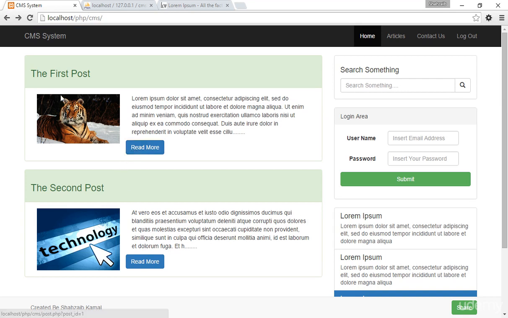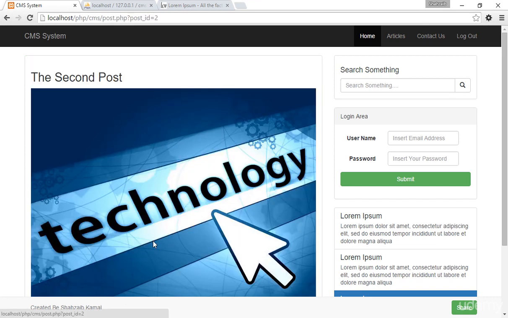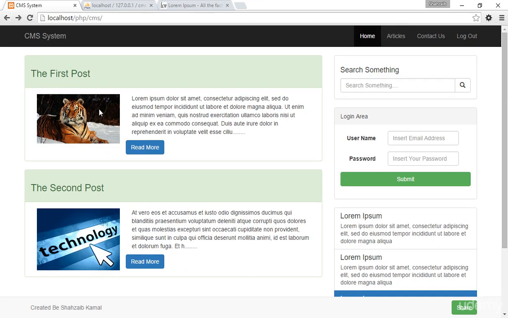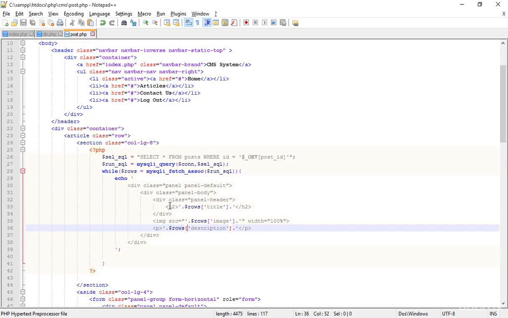Just go back and click on read more at the first post. Now I got the first post. When I click on back and click on read more, I got the second post. So one more thing I'm going to do: I'm adding this title. I'm just making this title selectable, okay.